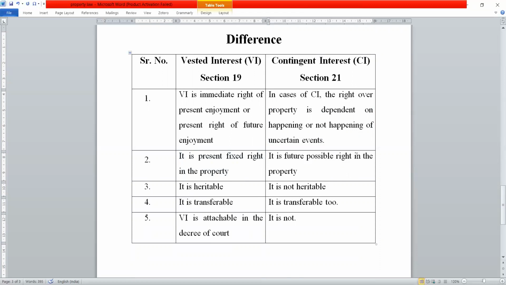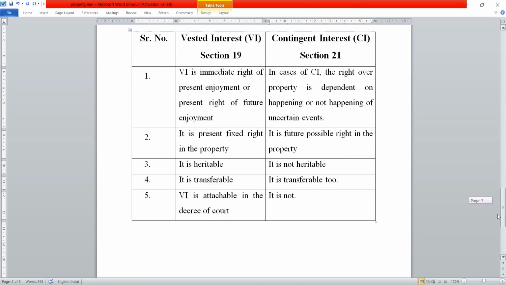Contingent interest is a future possible right in the property. Why? Because it depends upon the happening of uncertain events. Vested interest is heritable. Contingent interest is not heritable, right?